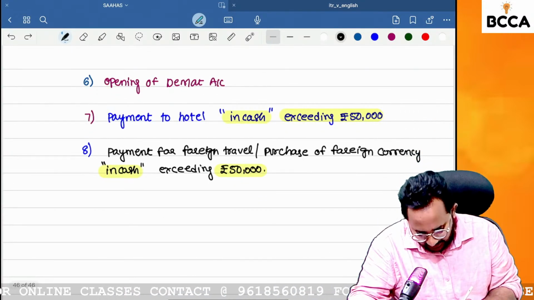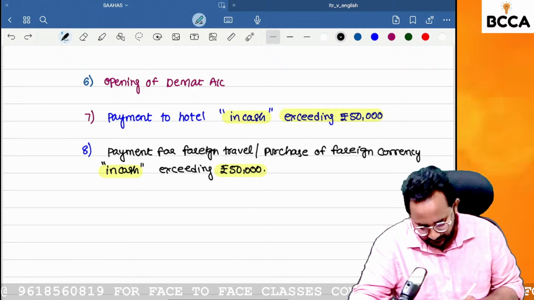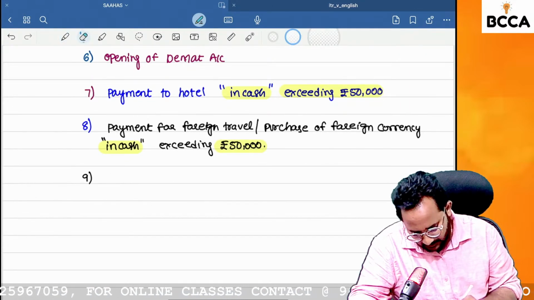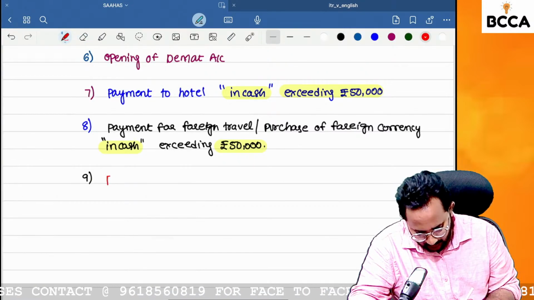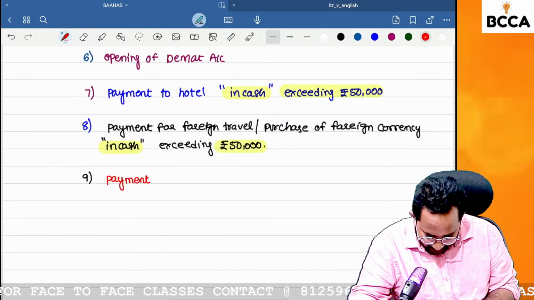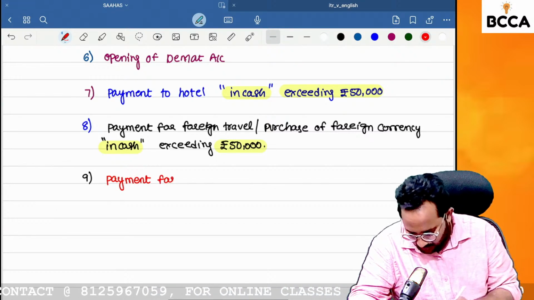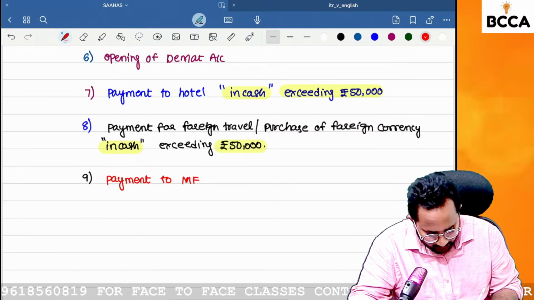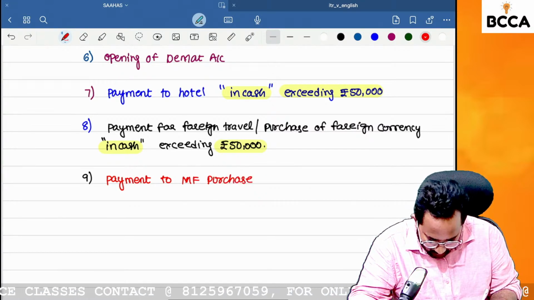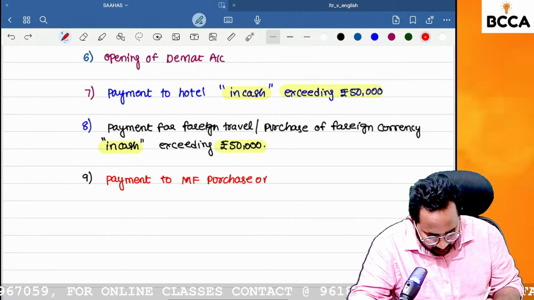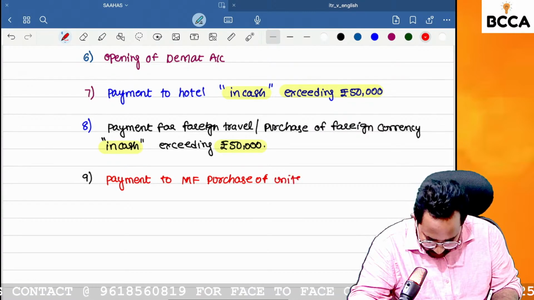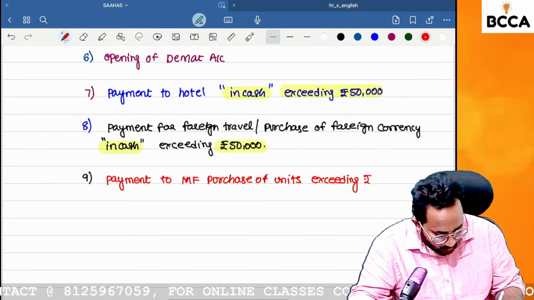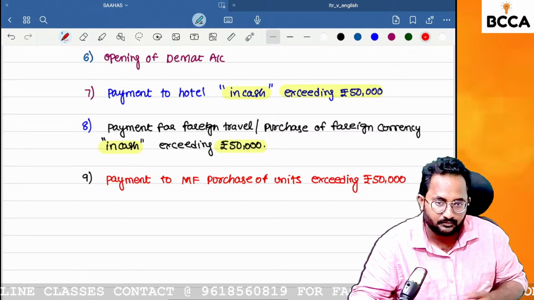Shall I go with point number 9? Payment to mutual fund, for the purchase of units. In mutual fund, you want to purchase units. That units price or purchase consideration exceeding rupees 50,000, not only in cash, any mode also.